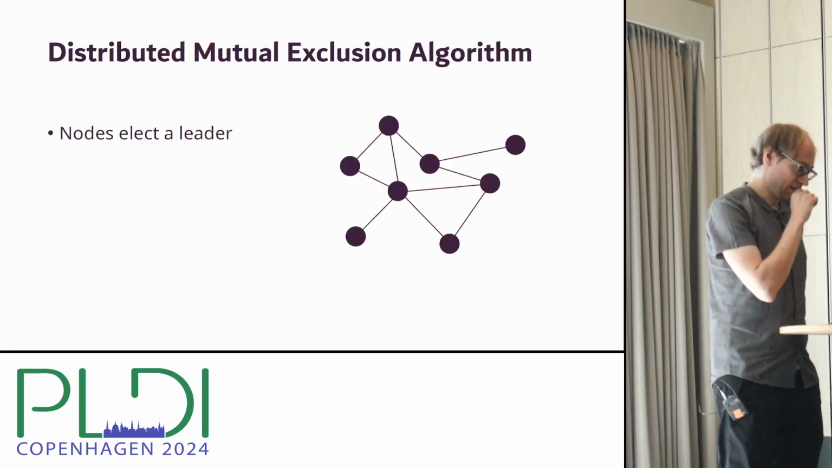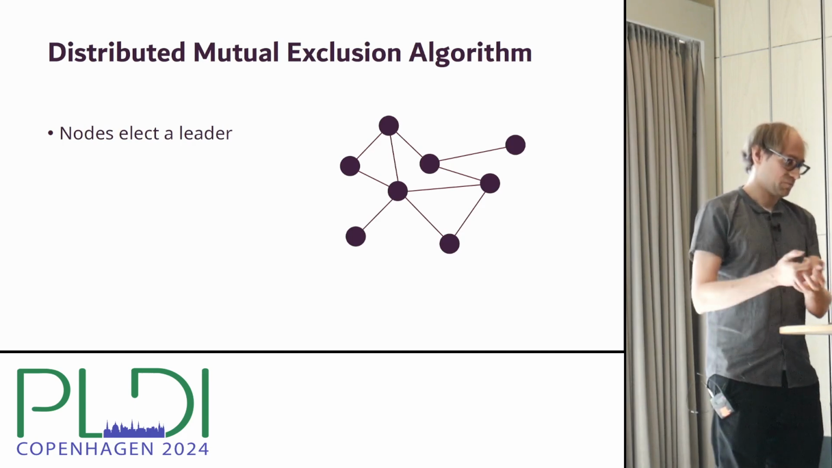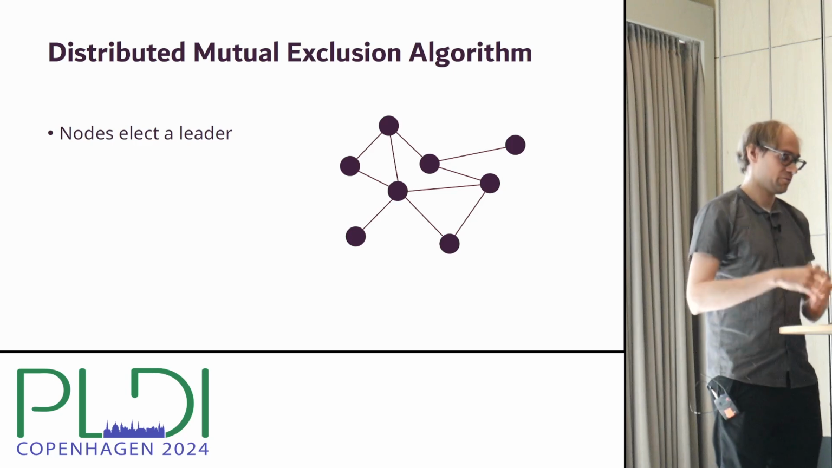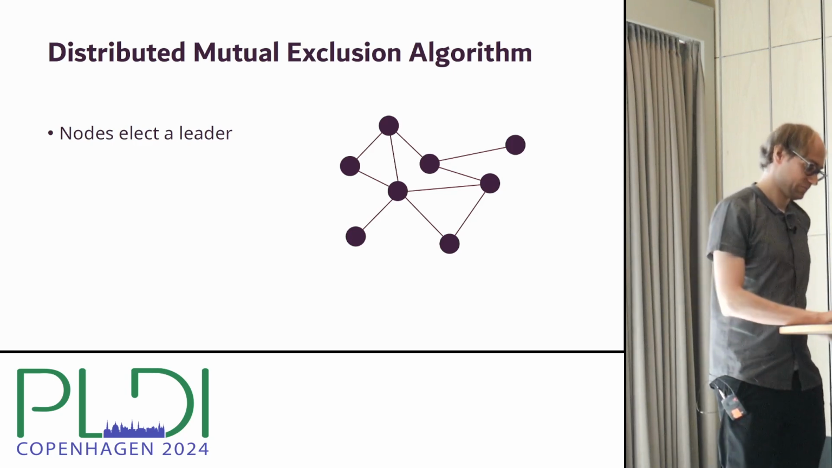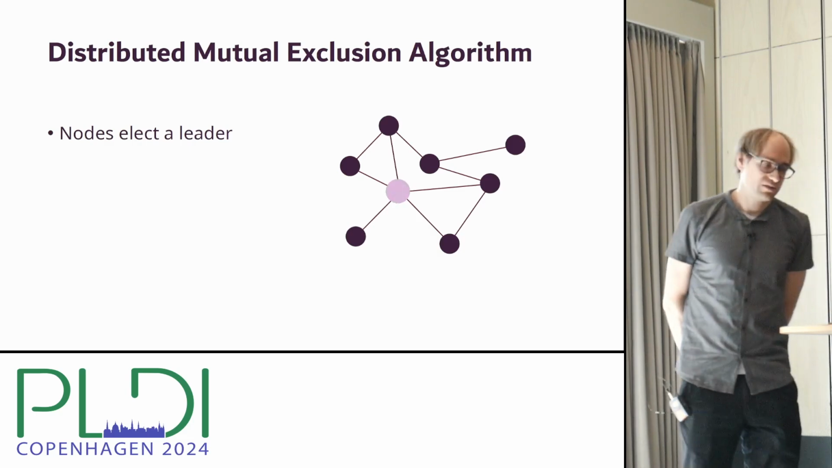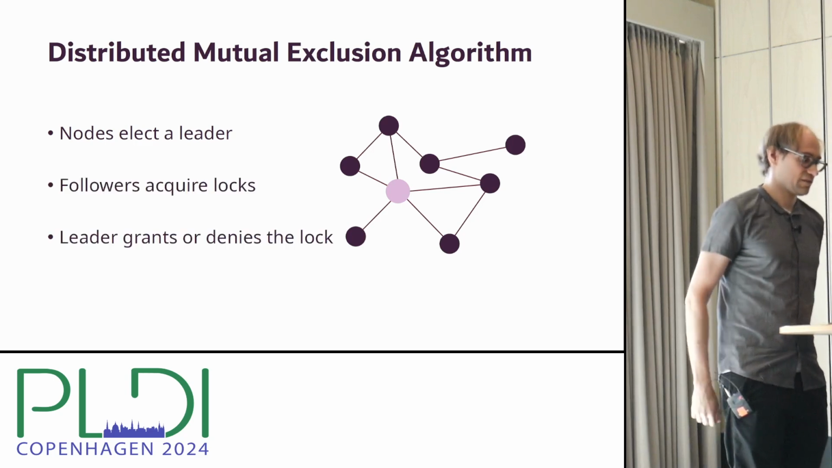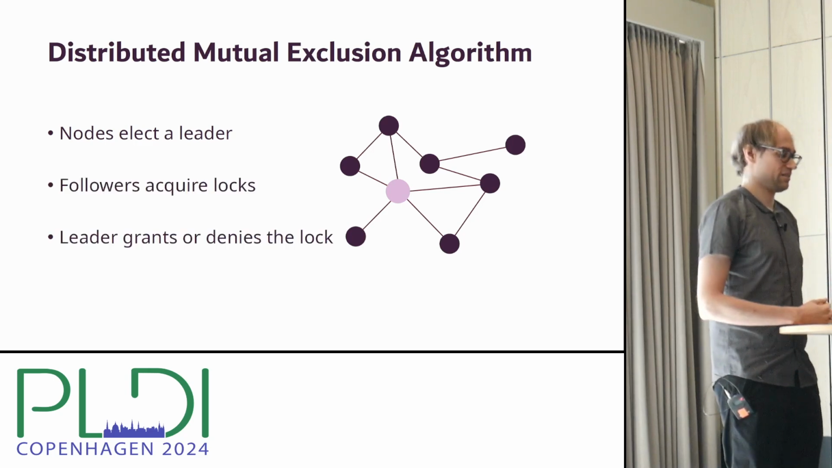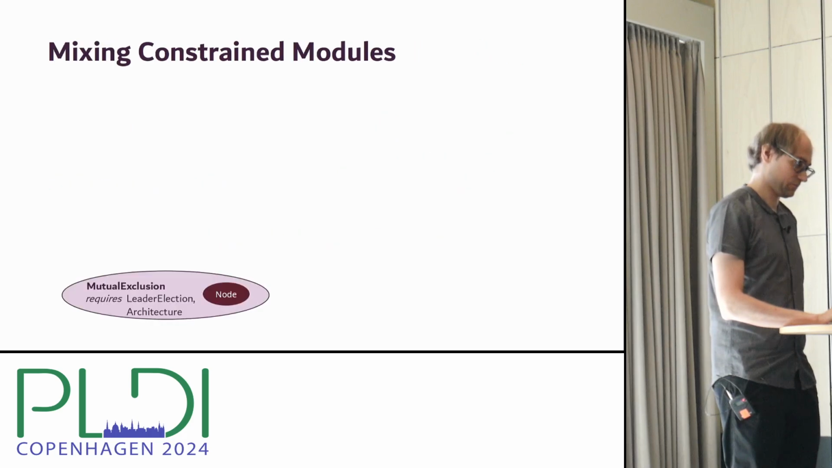All right, let me show you how this peer polymorphic module system can be used for a distributed algorithm which ensures mutual exclusion when accessing a shared resource. So in our example, the nodes in the distributed system first elect a leader, and then the other nodes can acquire a lock for accessing a resource from the leader that either grants the lock or denies it.